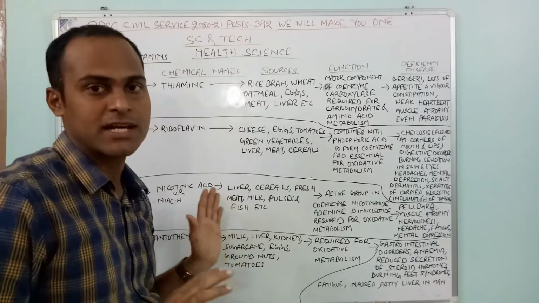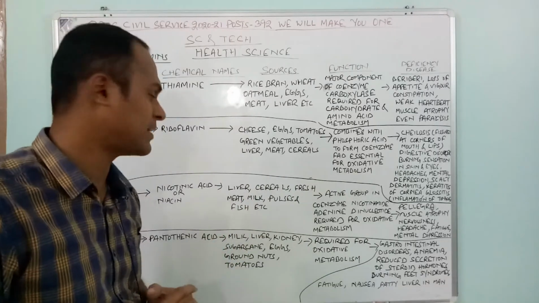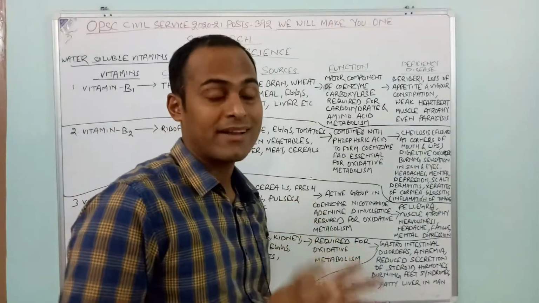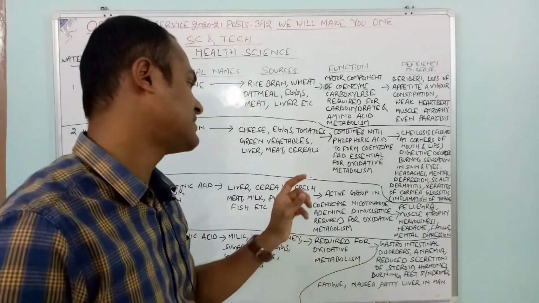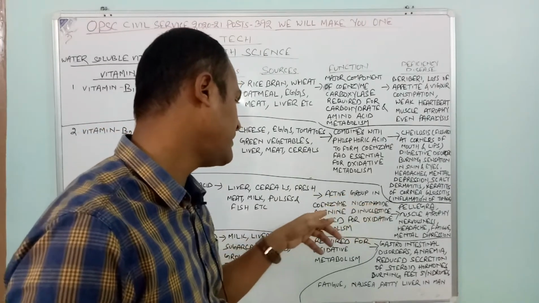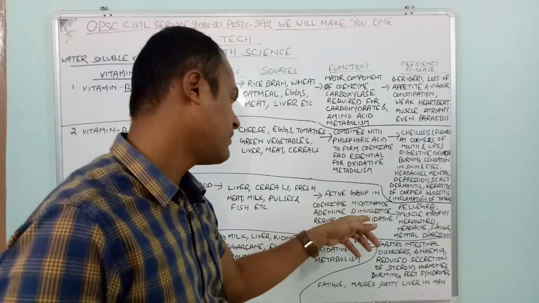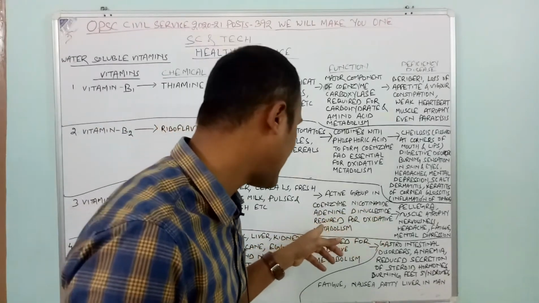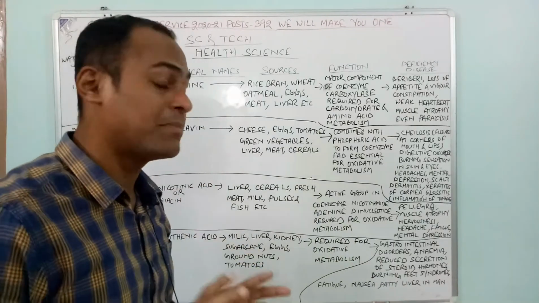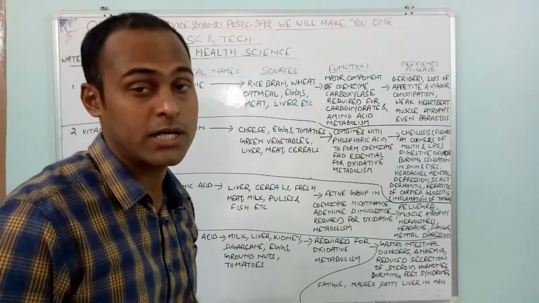These items are very much essential for vitamin B3. Then what are the functions of vitamin B3? The active group is the coenzyme nicotinamide adenine dinucleotide, required for oxidative metabolism. Oxidative metabolism is very important.